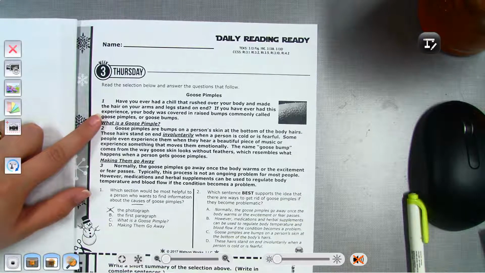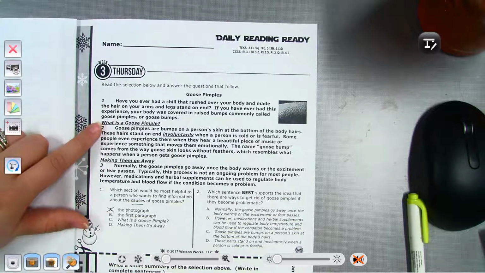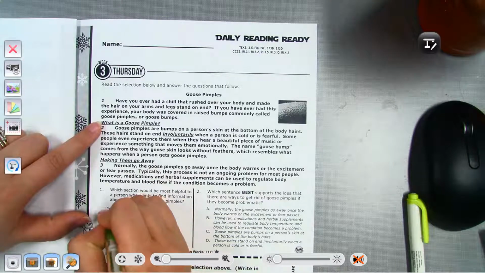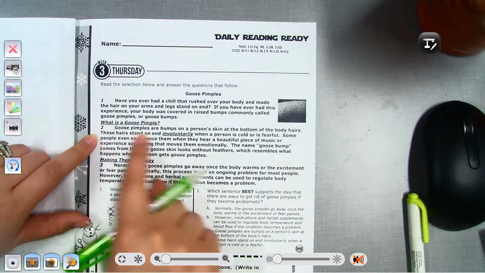Have you ever had a chill that rushed over your body and made the hair on your arms and legs stand on end? If you have ever had this experience, your body was covered in raised bumps, commonly called goose pimples or goosebumps. So did that tell us the cause? No. What is a goose pimple? So right here in paragraph 2.